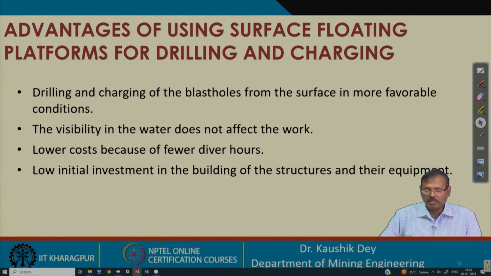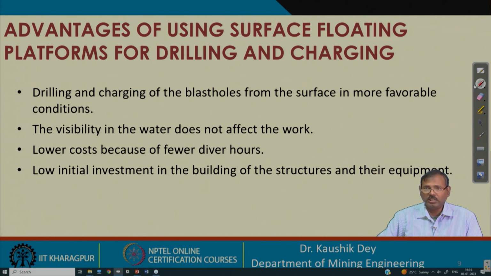Before that, let us discuss the advantages of using this. Here the experts, most of the operators, drillers, etc., are standing on the pontoons on the surface.